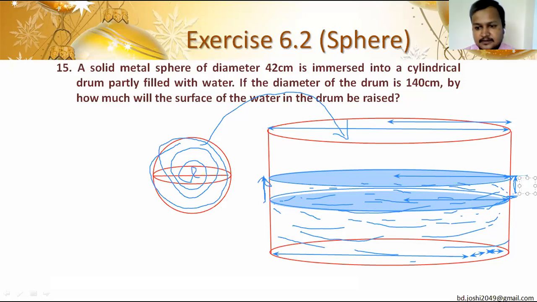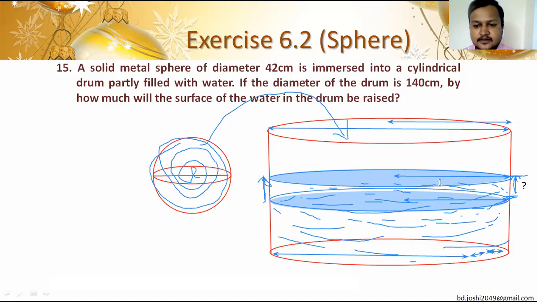यो increased height यति मात्रै हो फाइन्ड आउट गर्नुपर्ने। So for that we have to take radius equal to half of the diameter, 70 centimeter. 140 centimeter यसको diameter छ भने radius 70 centimeter हुने हो, and after that we have to find out the height of this raised portion by using the formula of volume of cylinder, because water is raised inside the cylindrical drum, so it also raises in cylindrical shape.